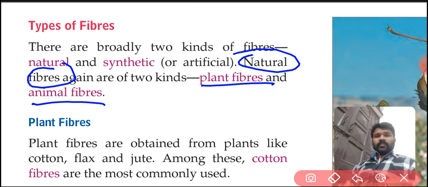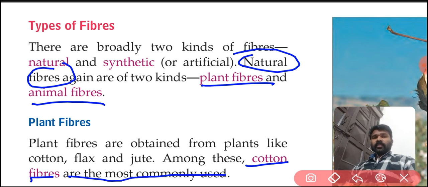Plant fibers are obtained from plants. Here, first of all, we are going to discuss plant fibers. These plant fibers are obtained from plants like cotton, flax and jute. Among these, cotton fibers are the most commonly used.